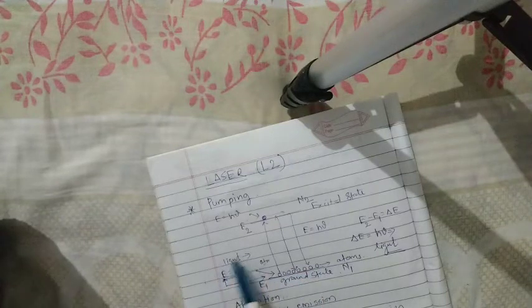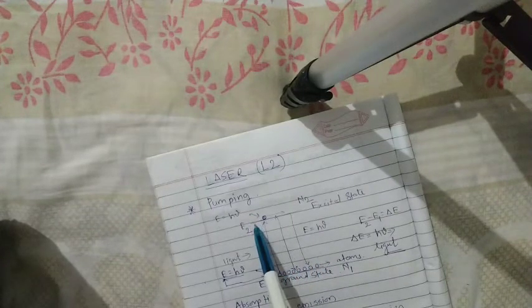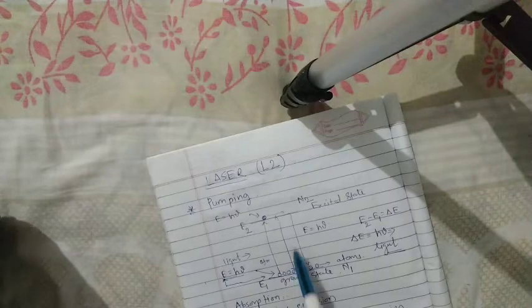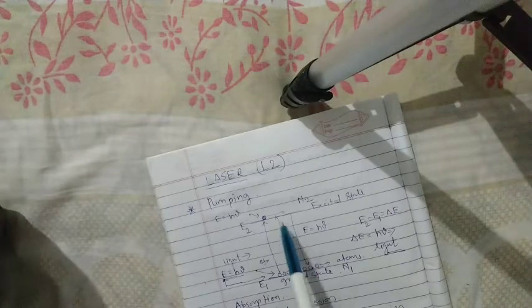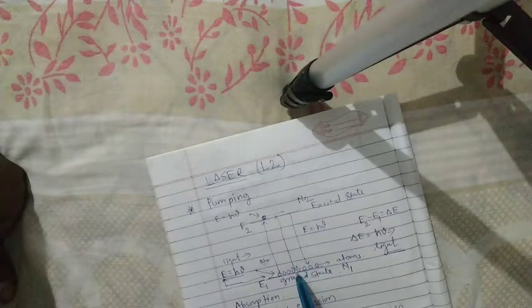When we supply a certain amount of energy to the laser material, the atoms of the laser material absorb the energy and make a transition from ground state to excited state, and from the excited state again back to the ground state. This is excitation, this is de-excitation.